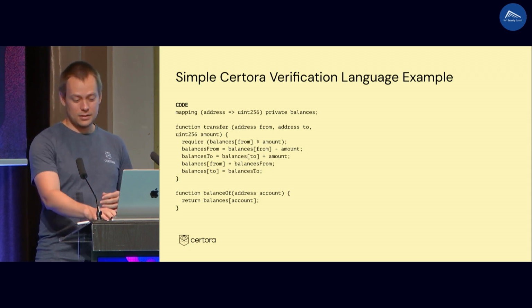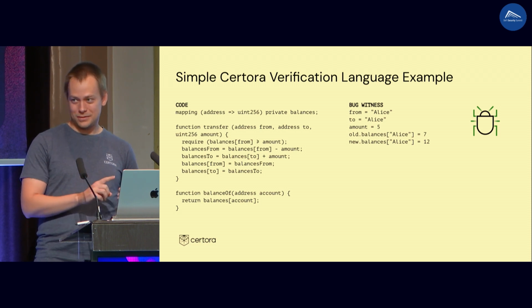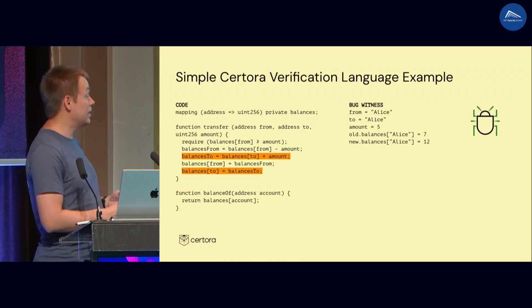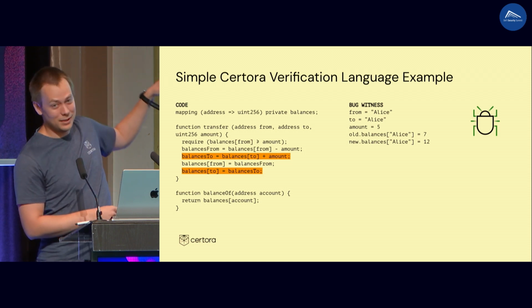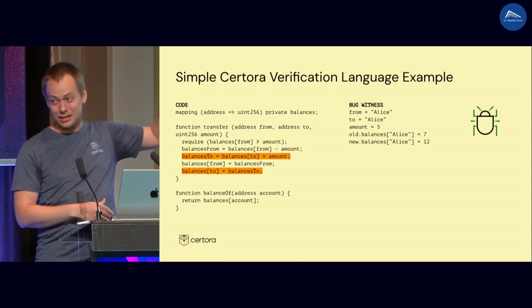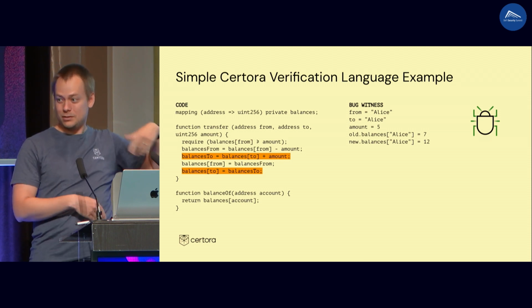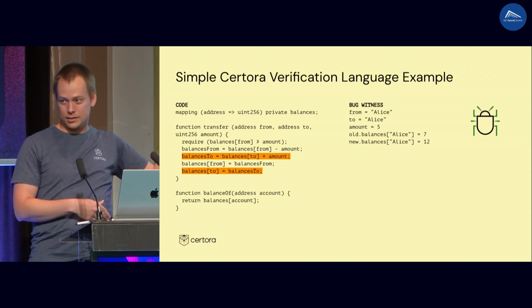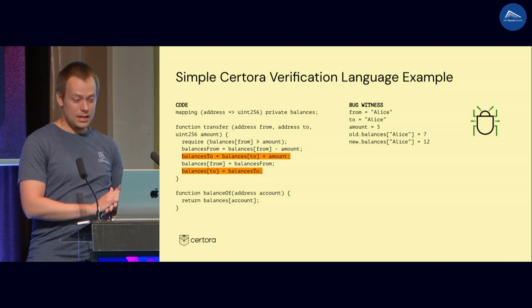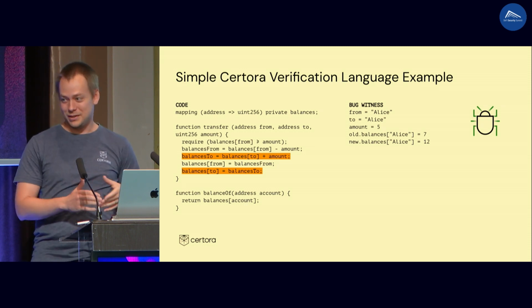And yeah, the bug is that if you send money to yourself, you can increase your balance. And yeah, it's because you first compute the new balance, like you're adding the amount, and then you decrease your balance, but then you override it again. So I hope you can see this behavior, okay? And now the question is, how can you find this bug using our tool?